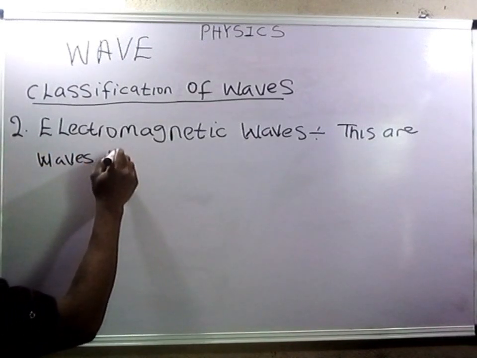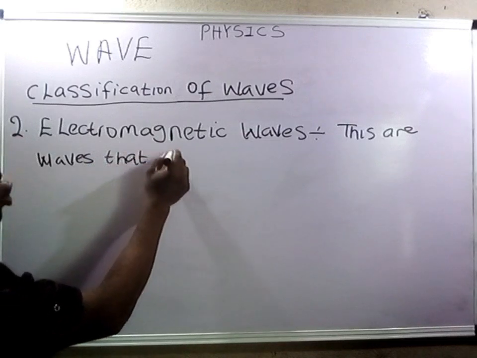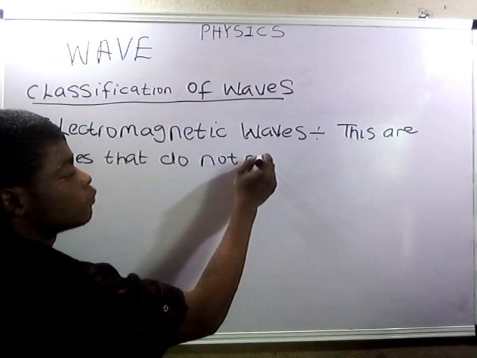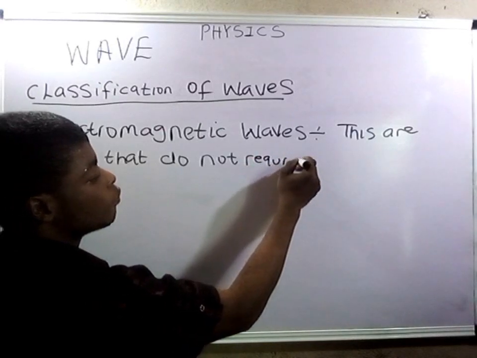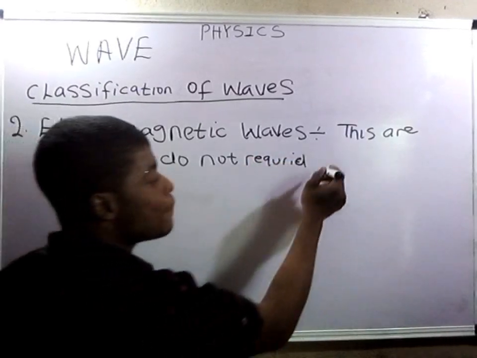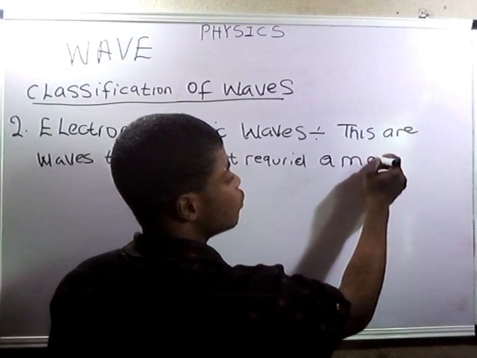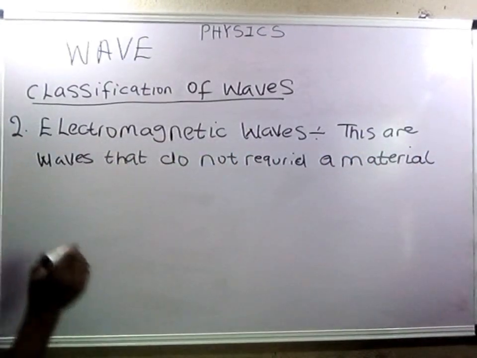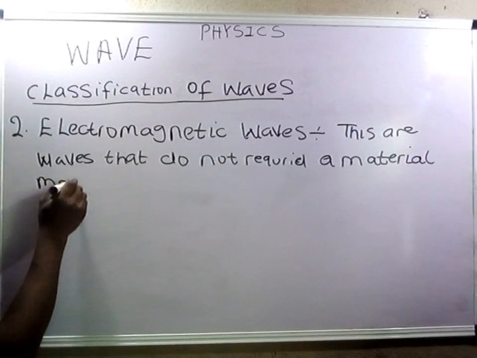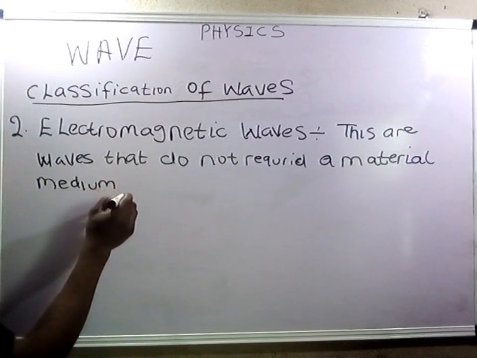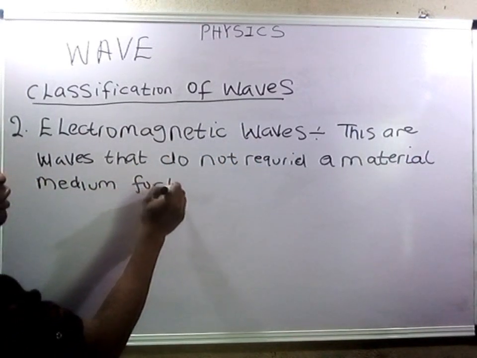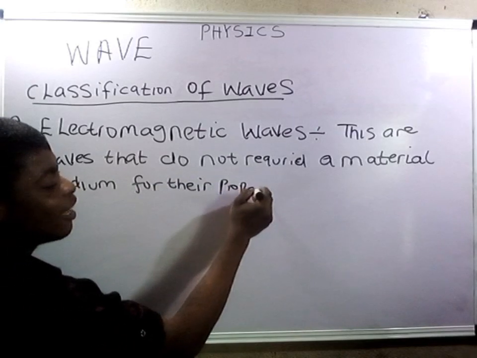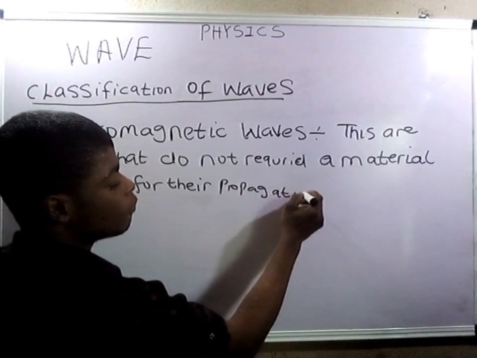So we can say that these are waves that do not require a material medium for their propagation.